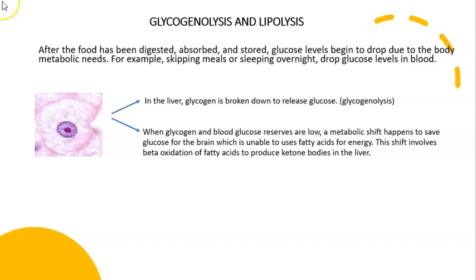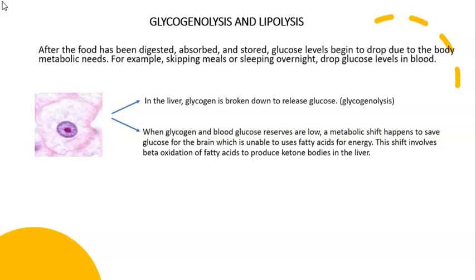After the food has been digested, absorbed, and stored, glucose levels begin to drop due to the body's metabolic needs. For example, skipping meals or sleeping overnight drops glucose levels in blood. At the moment, in the liver, glycogen is broken down to release glucose by a process called glycogenolysis.